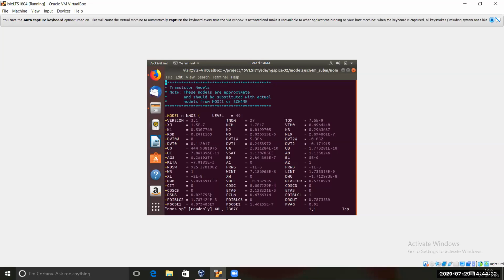Satabdi, are you saying something? Yes, sir, I was saying that there are some parameters which are very much required for the circuit to work, like the channel length modulation or the threshold voltage. These are the main parameters the circuit depends on.